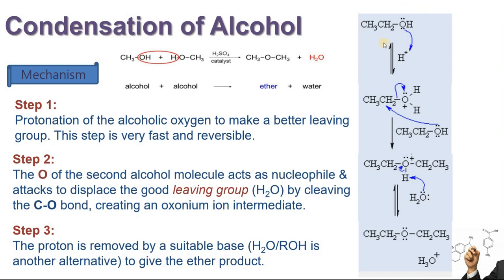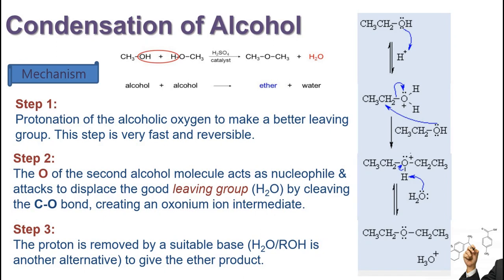So this method is more suitable for the primary alcohols, and it is also not suitable for unsymmetrical ethers. It cannot happen that you are taking an ethyl alcohol here and here you are taking a propyl or another alcohol. They cannot join together. Unsymmetrical ethers will not be formed in this reaction. The substitution reaction involves oxygen as a nucleophile of one of the alcohols, which is attacking the electrophilic carbon in the other, displacing a water molecule. This is all about condensation of alcohols.